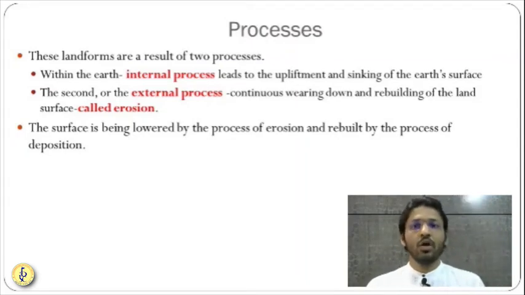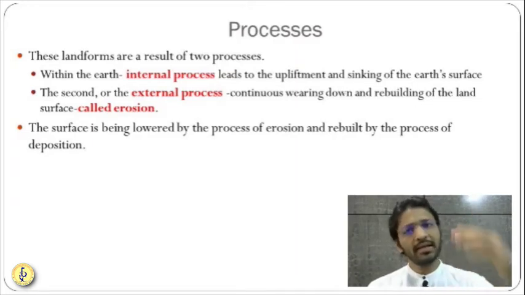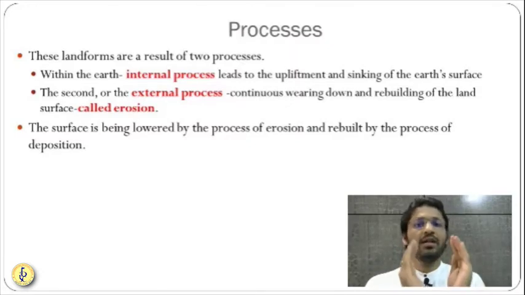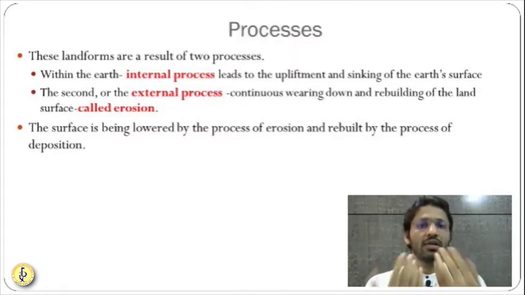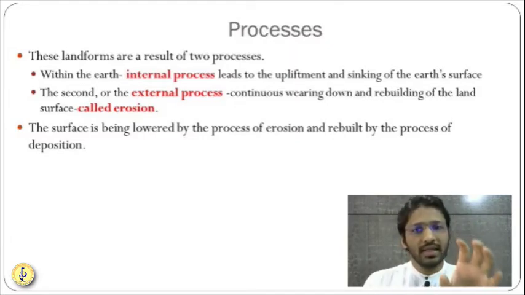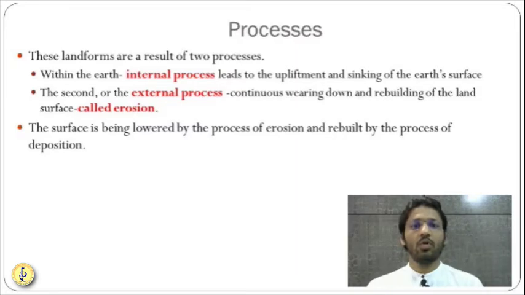So it is creating a kind of erosion in these already formed landforms. These processes are known as external processes. They are continuously wearing down these already formed landforms. So internal processes are responsible for the creation of landforms. Yes, external processes give a particular shape to the landform. Also, they create new landforms.